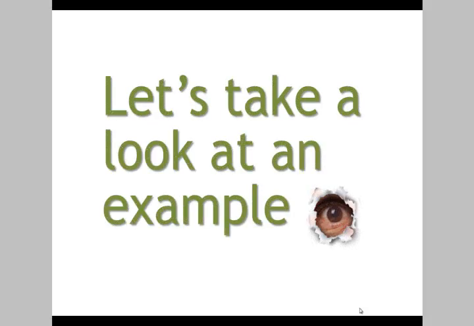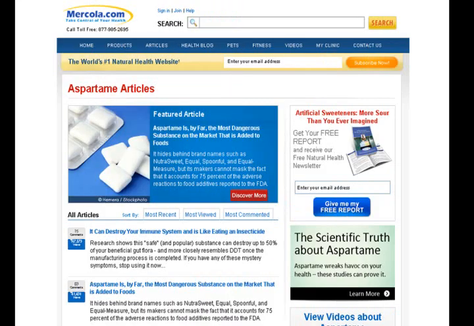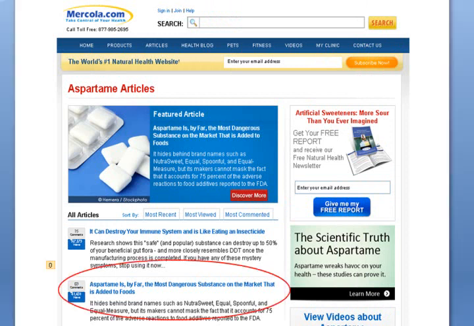Let's take a look at an example. Here's a basic Google search for the topic aspartame. Let's take a look at the third result. Aspartame is by far the most dangerous substance on the market. In fact, I have seen this site used by some students, so let's take a look at it. Here's the website for Mercola.com. As you can see, here is our article, Aspartame is by far the most dangerous substance on the market.